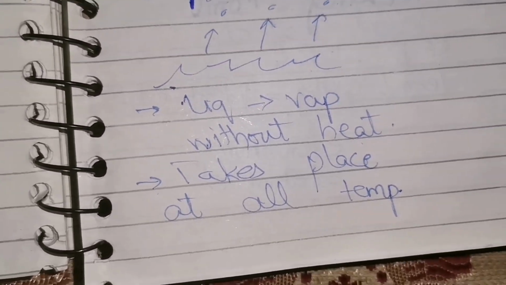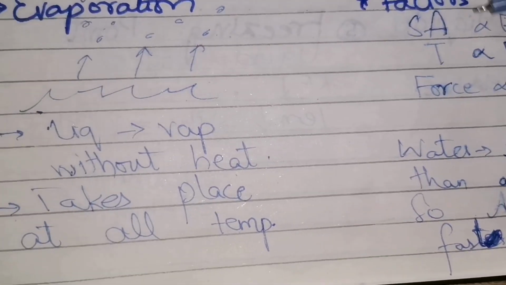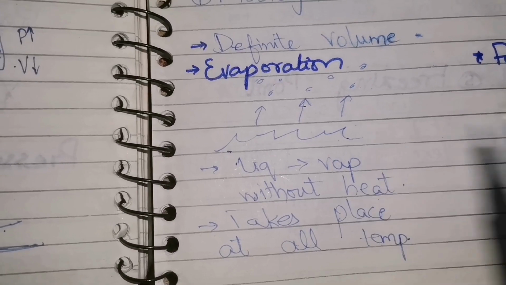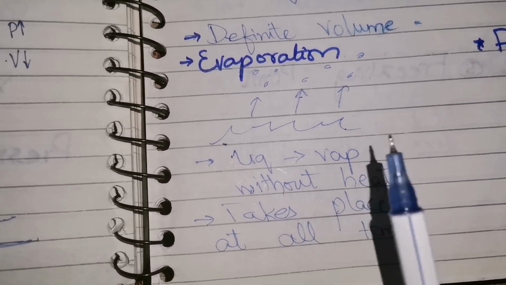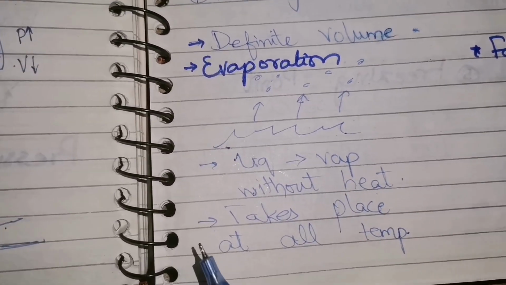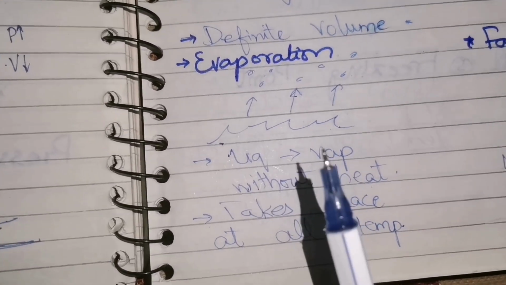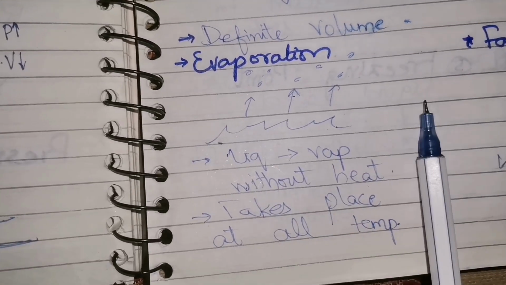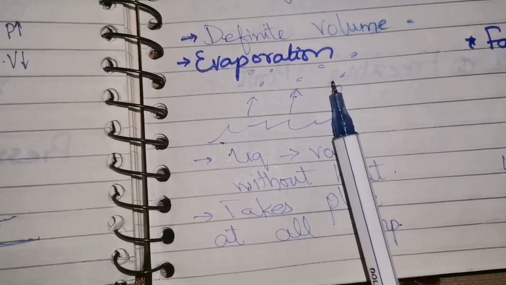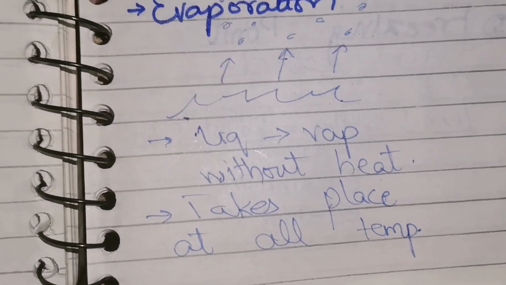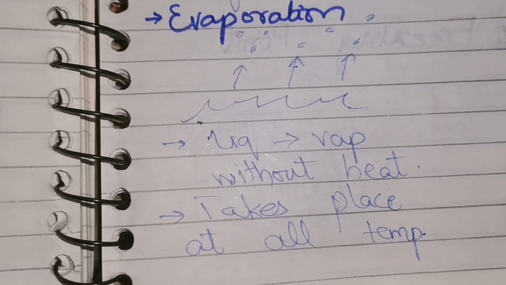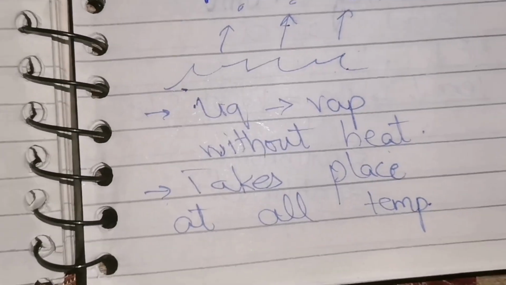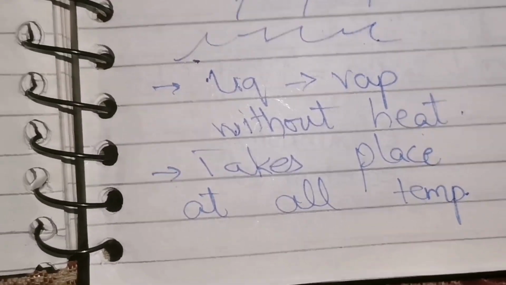the supply of heat. Now, in evaporation there are a few factors that affect the liquid state: surface area, temperature, and forces. For the surface area, we can say that evaporation will be more inside a huge bucket as compared to that of a glass. Because the surface area of the glass is less, the evaporation will be slower than that of the bucket. The surface area of the bucket is more, so the evaporation will be greater. Now if the temperature is more, it means that evaporation will also be more. It also depends on the temperature.